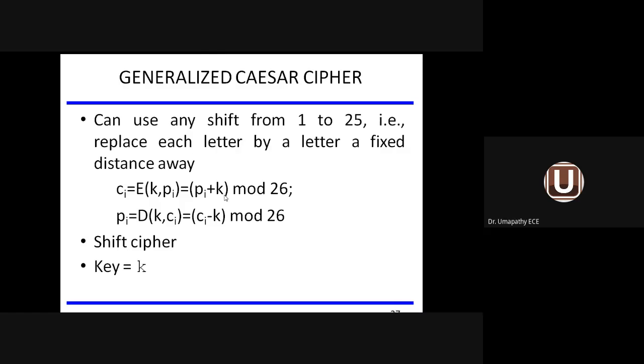Your key information may be 4, maybe 5, or maybe 6 because we have 26 letters available. So 1 to 25 shift can be employed here. So they are generalizing now. In the previous case, it was the specific Caesar cipher. But here, generalized Caesar cipher means Ci equal to Pi plus K mod 26. So they are writing the mathematical equation for the ciphertext information and the plain text information where K is nothing but the key. This is also called the shift cipher method.